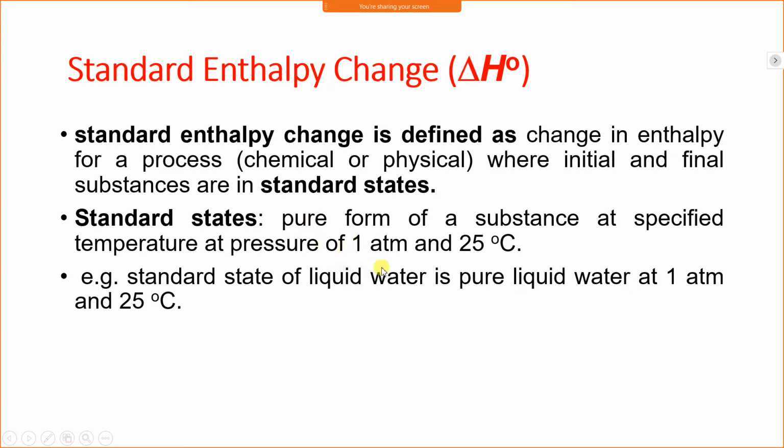Now, what is meant by 1 atmosphere? 1 atmosphere is 1.01325 bar. Sometimes it is taken as 1 bar also. Even at 1 bar or 1 atmosphere pressure and 25 degrees Celsius, the enthalpy change is called a standard enthalpy change. Enthalpy change is written as delta H and standard enthalpy change is written as delta H naught. Here we are using naught, delta H 0 or delta H naught.